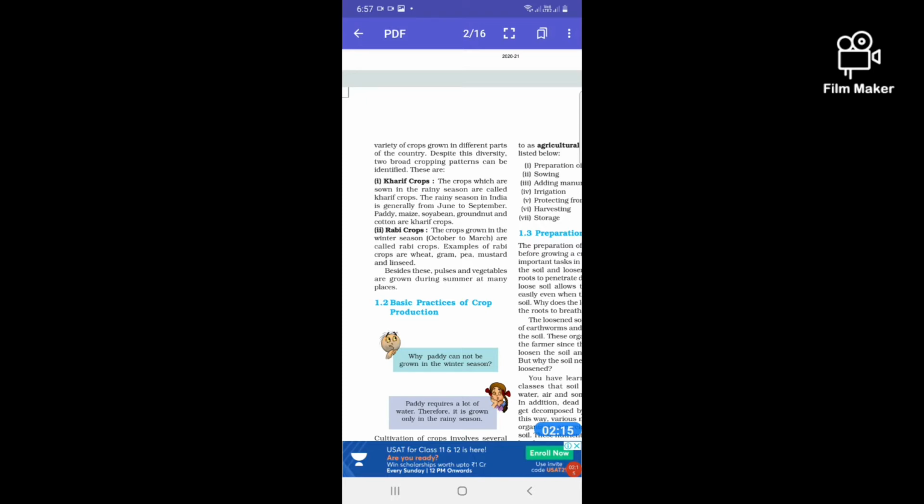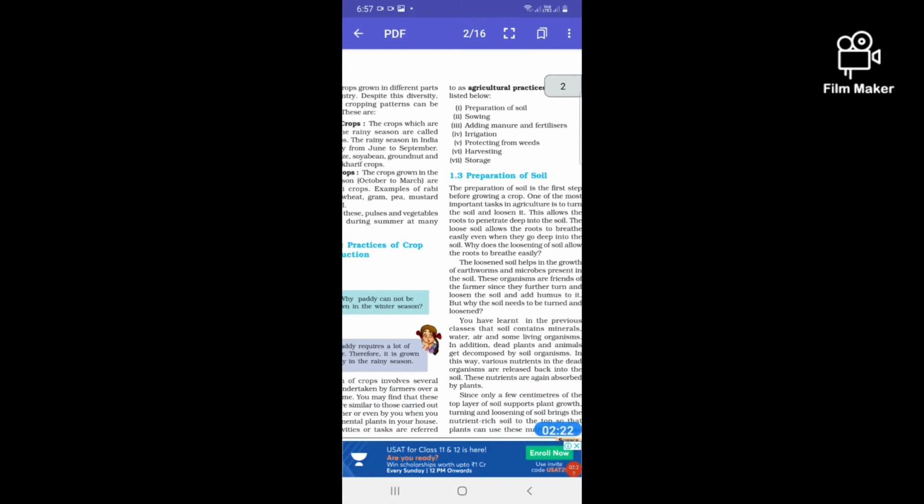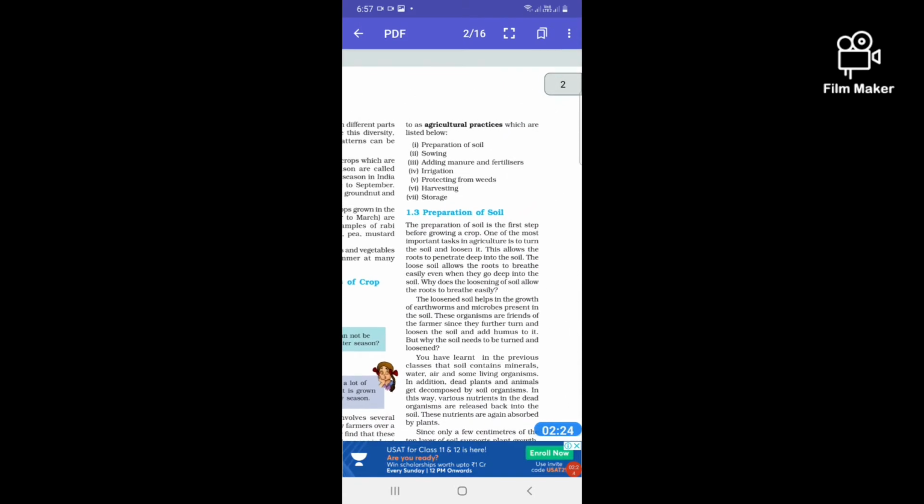Now, after knowing the different types of crops, we will discuss the basic practices of crop production. These are also called agricultural practices. The agricultural practice steps are given here, steps 1 to 7: preparation of soil, next sowing, next adding manure and fertilizers, next irrigation, next protecting from weeds, next harvesting, and the last step is storage. So we will discuss them one by one.